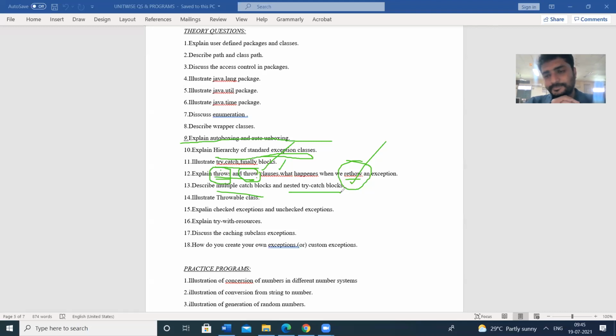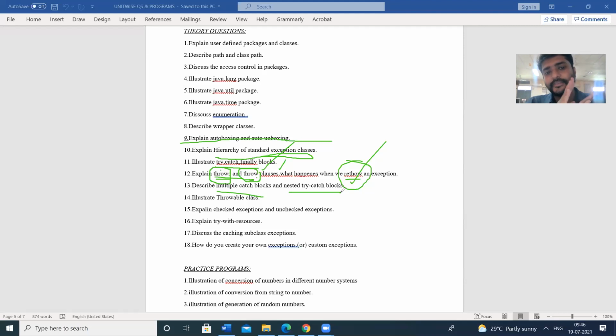Next one, multiple catch blocks and nested catch blocks. Multiple catch blocks means a try block consists of corresponding catch blocks. There may be a possibility of multiple catch blocks. A single try block can have multiple catch blocks: catch one for some exception, catch two for some exception, catch three for some exception.